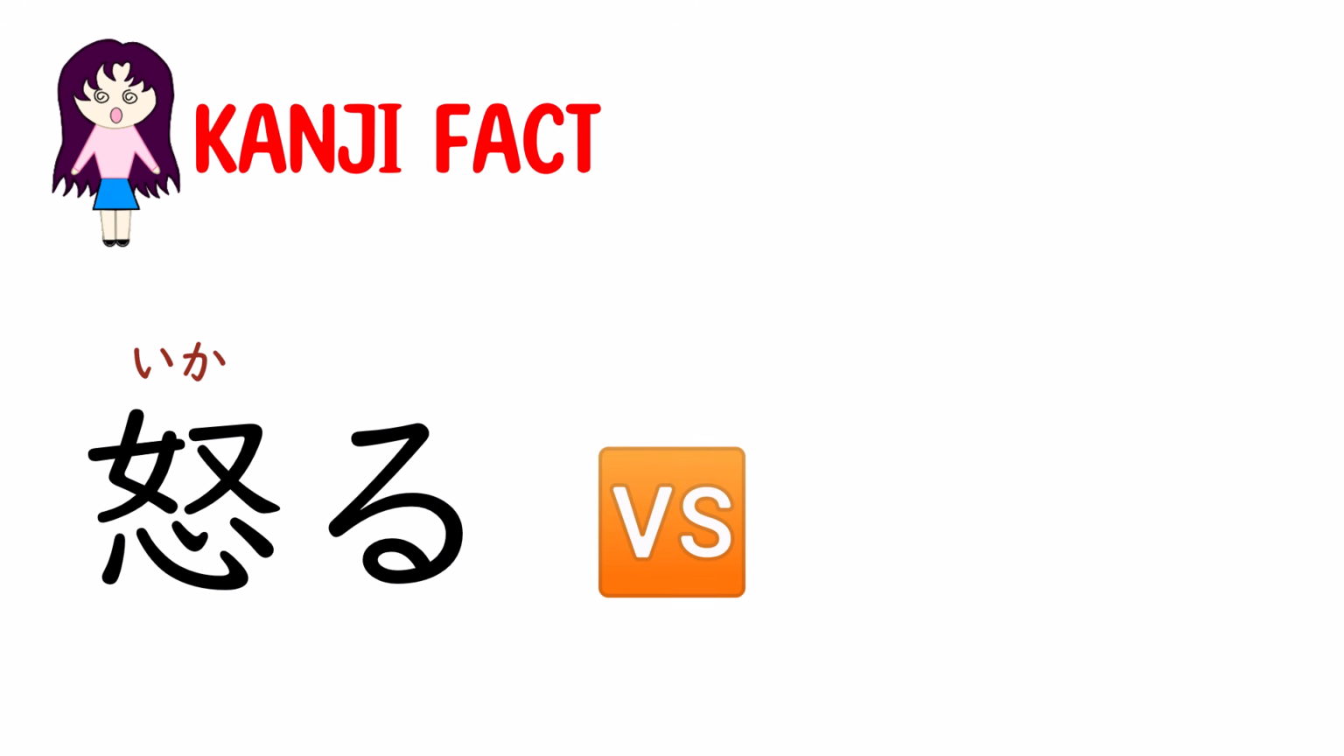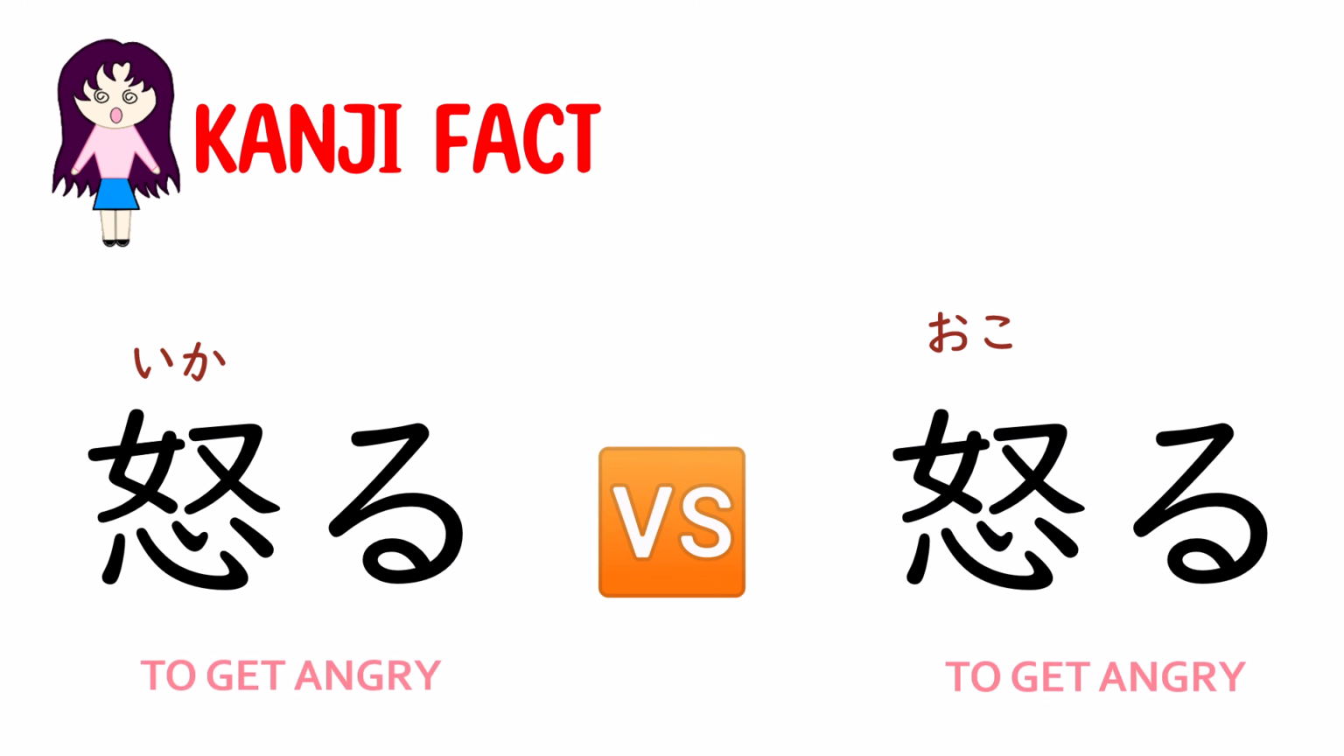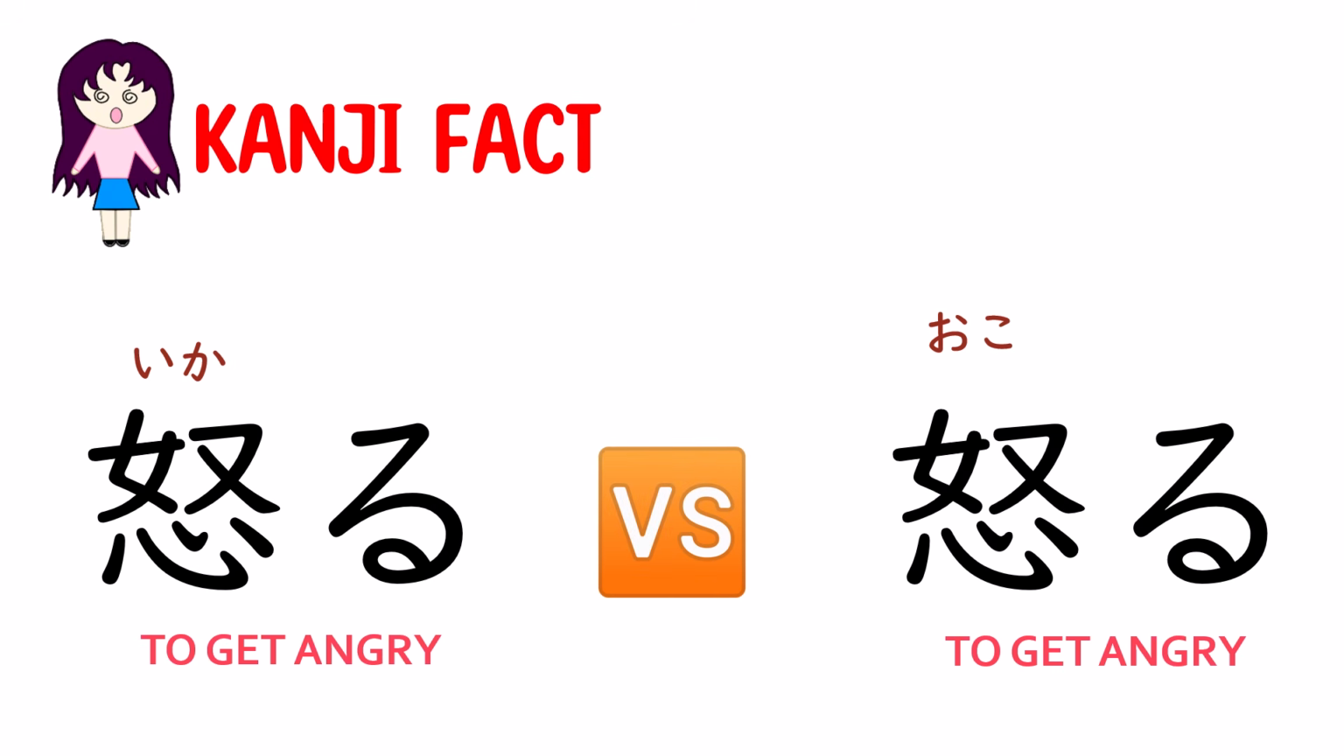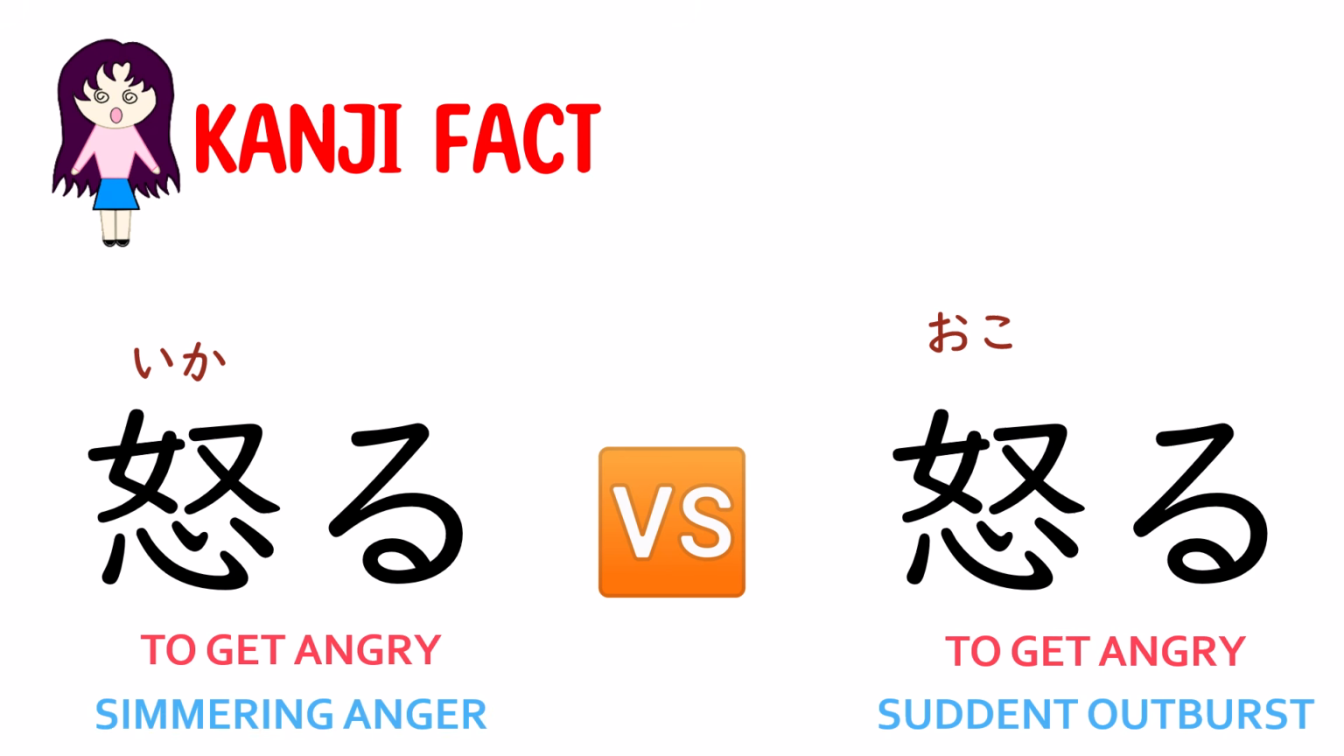Fun fact, here we have ikaru versus okoru. While both are written with the same kanji, the reading okoru often implies a more sudden outburst, while ikaru can suggest a deeper, more sustained anger. The kun readings are oko and ika.